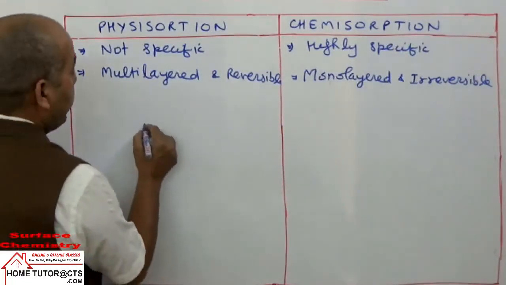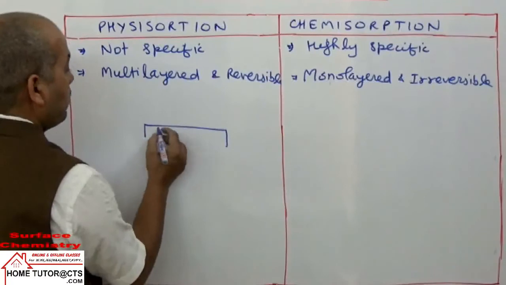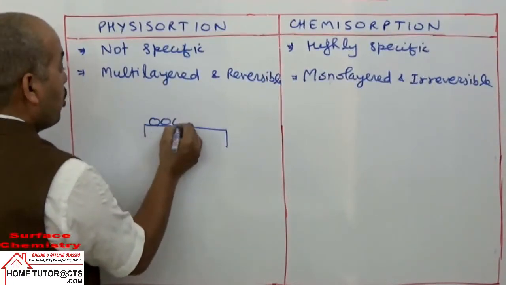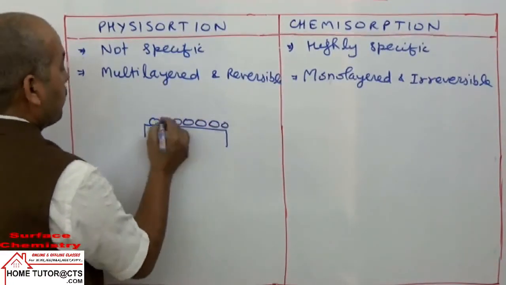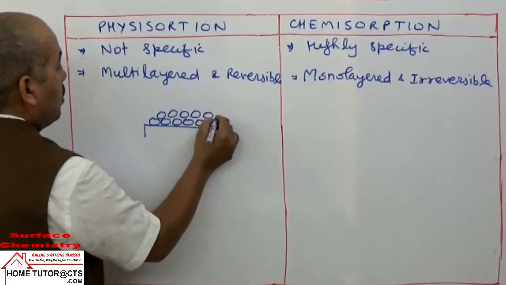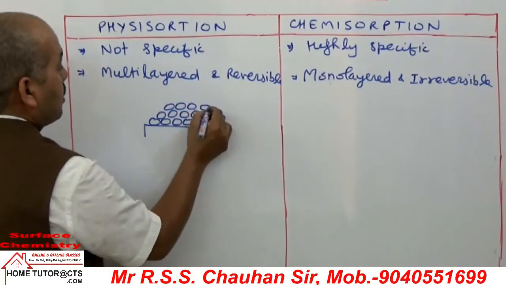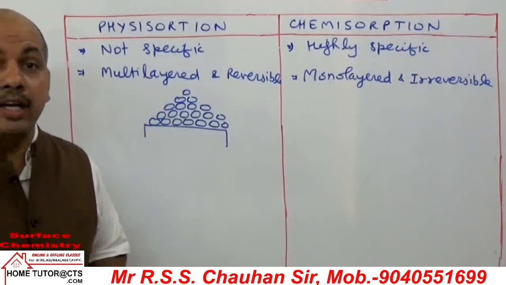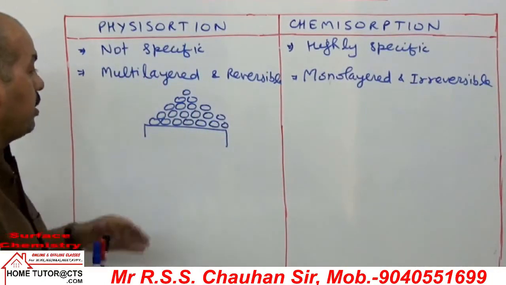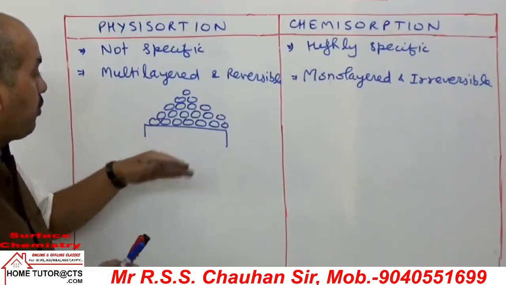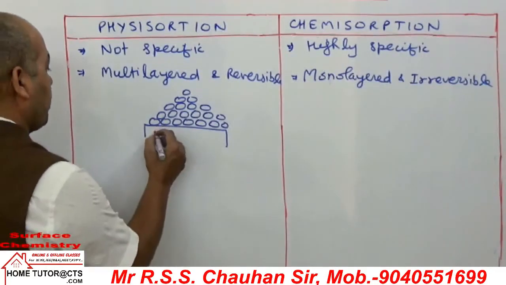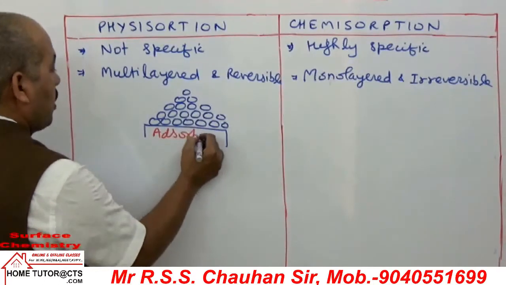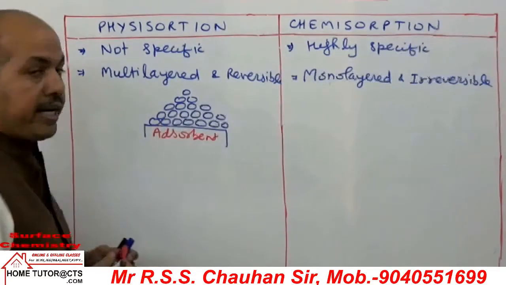इसका मीनिंग क्या है? If I take here, it is adsorbent. This can adsorb the gas molecules on the surface. So they can form several layers. In the outer layer, the number of molecules of the adsorbate will keep on decreasing. In the inner layer, close to the surface of the adsorbent, they will have more attraction forces.